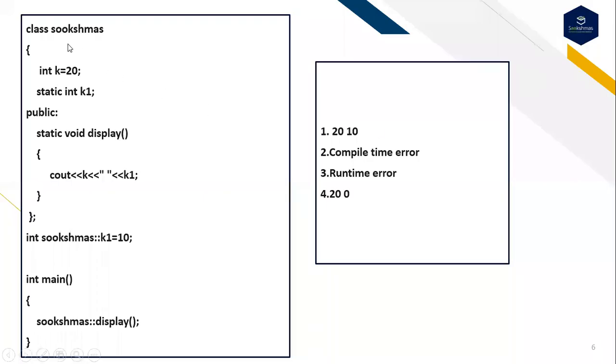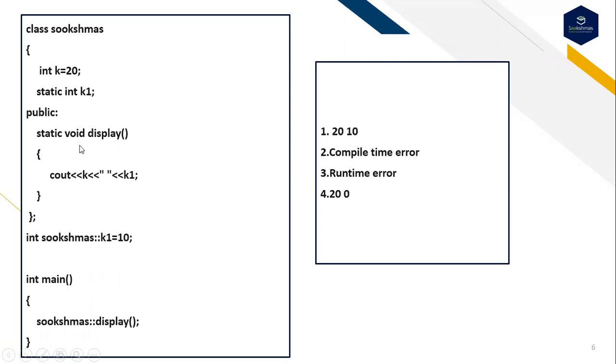This is the next question. Class Sukshmas, int k is equal to 20, static int k1, and public static void display, and cout: I'm trying to display the value of k as well as k1. Now I'm defining the static variable outside the class with the help of the scope resolution operator. The return type is int, then the class name, scope resolution operator, k1 is equal to 10, with a semicolon. Execution of the program begins from the main.